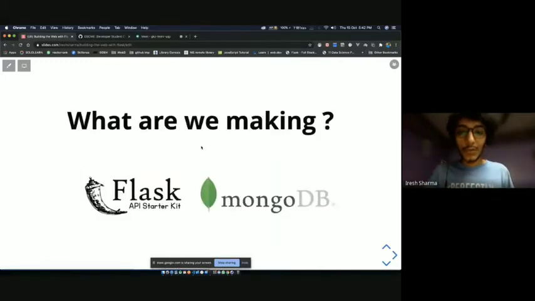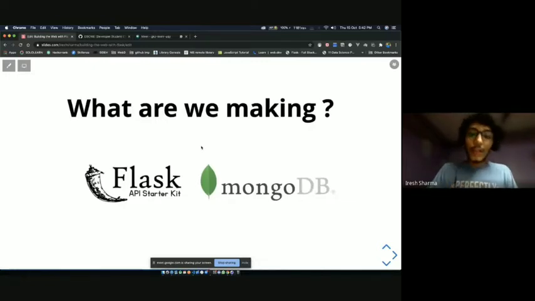So we're gonna move ahead. So what are we making? I talked about a lot of things: server errors, client errors, HTTP calls and stuff. But what are we actually making? We're gonna use Flask that we just learned, and we're gonna use MongoDB, which is a NoSQL database, to make a user management system. So we'll basically have routes which will create, delete, get, and change some details about the user.